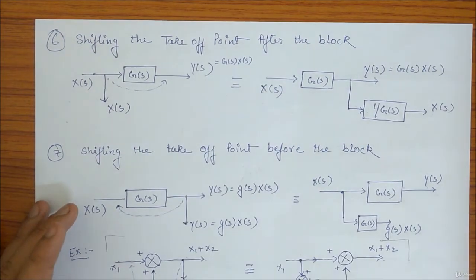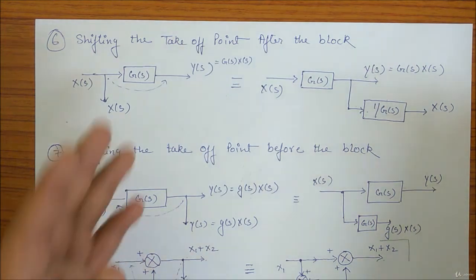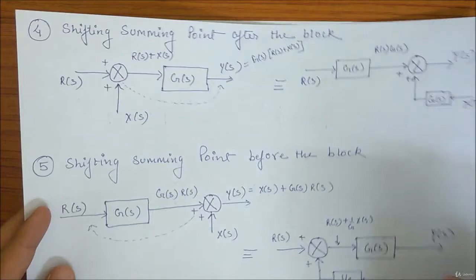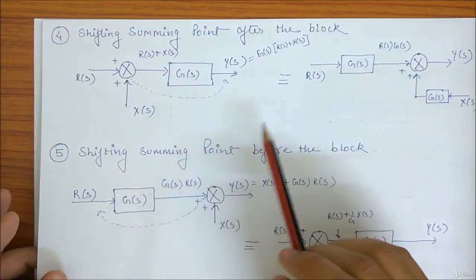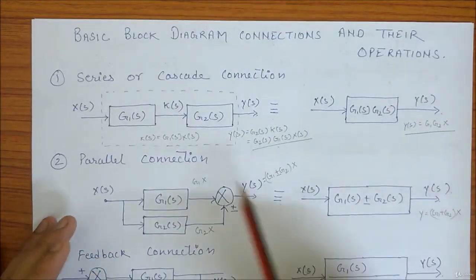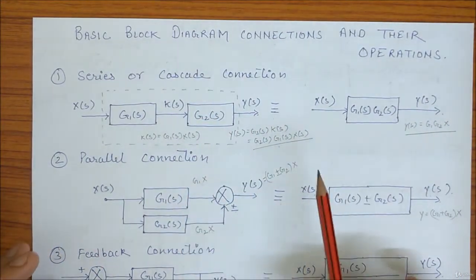So I hope these are the basic block diagram connections. These two takeoff point shifting before the block, after the block, shifting the summing points before the block, after the block, this connection of series cascade or parallel and feedback connection.